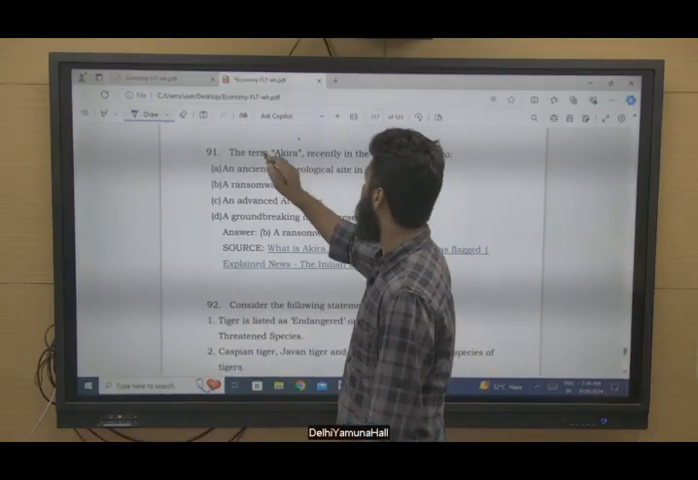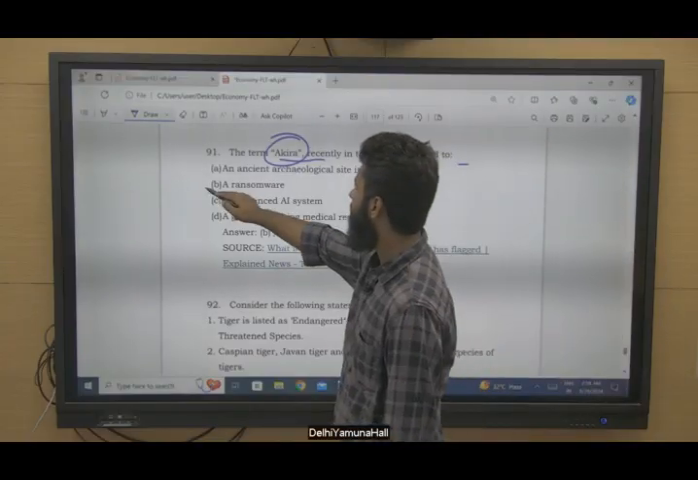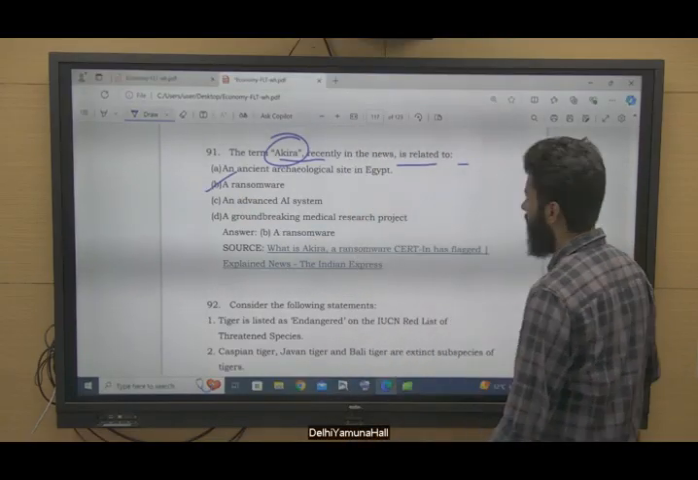Now, the term Akira, recently seen in the news, is related to a ransomware, right? So option B.